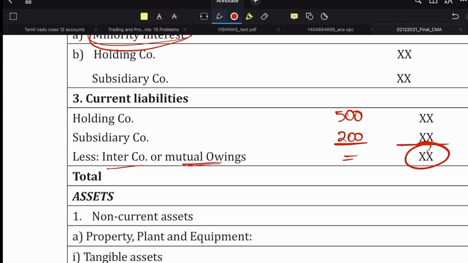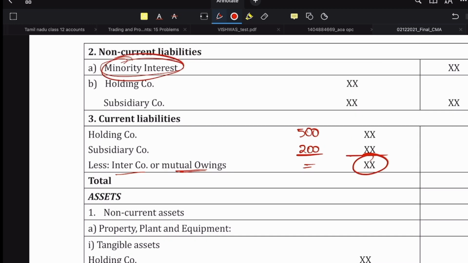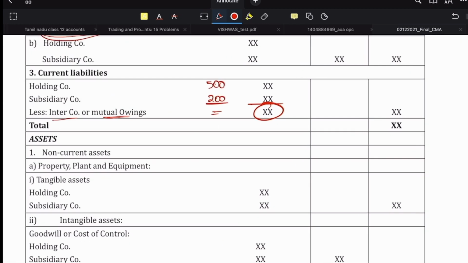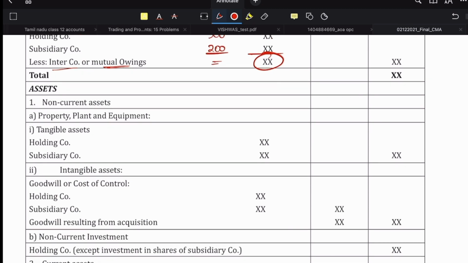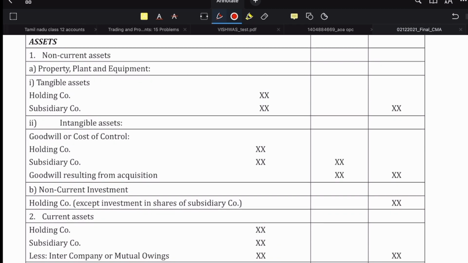In this case consolidated financial statement means what? We are clubbing both the financials, right? So when that is the case, we can't be owing to ourselves. Only when we are preparing CFS, both holding and subsidiary become one. So they are not separate entities during the preparation of CFS. Only here. Everywhere else, they have their own separate legal entity.